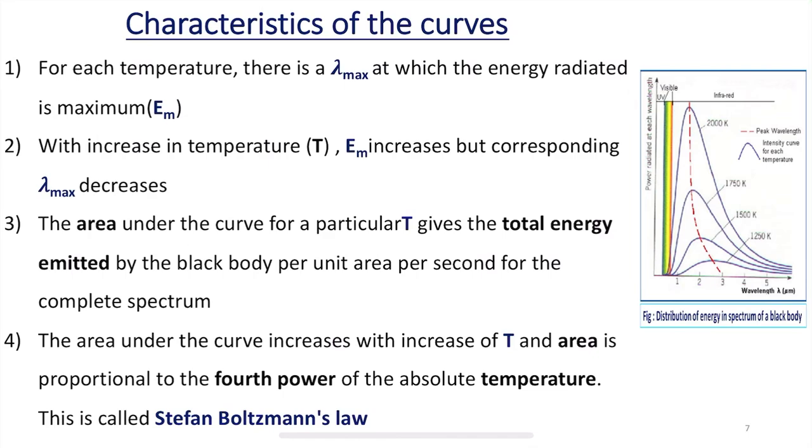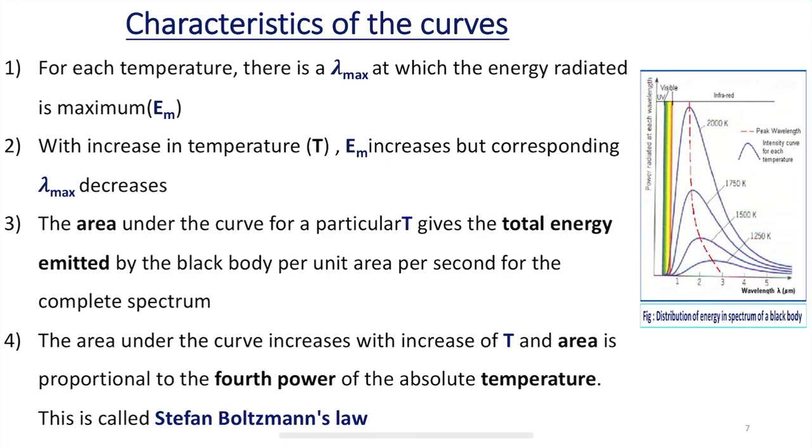And the second characteristic of the curve is with the increase in temperature T. Temperature is always symbolically represented by capital letter T, that you know. So with the increase in temperature T, the maximum, that is Em, increases or shifts higher, but towards the lower wavelength. So, what does it mean?